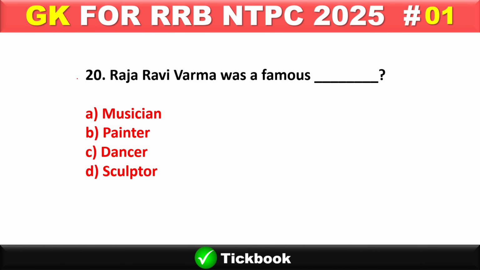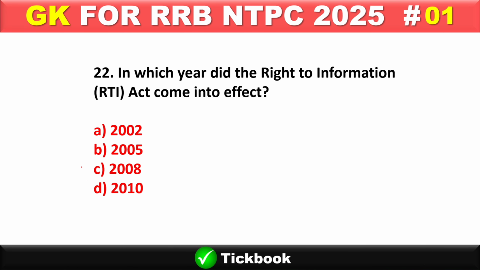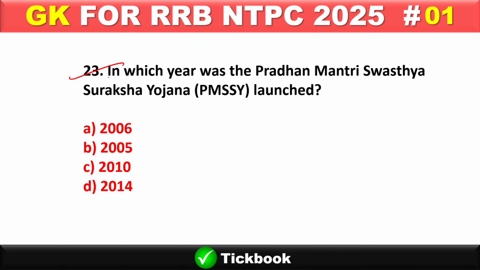Question number 20. Raja Ravi Verma was famous as a? Option number B, painter. Question number 21. Who appoints the Chief Justice of a High Court in India? Option number C, President of India. 22. In which year did the Right to Information Act come into effect? Option number B, 2005. Question number 23. In which year was the Pradhan Mantri Swasthya Suraksha Yojana, PMSSY, launched?